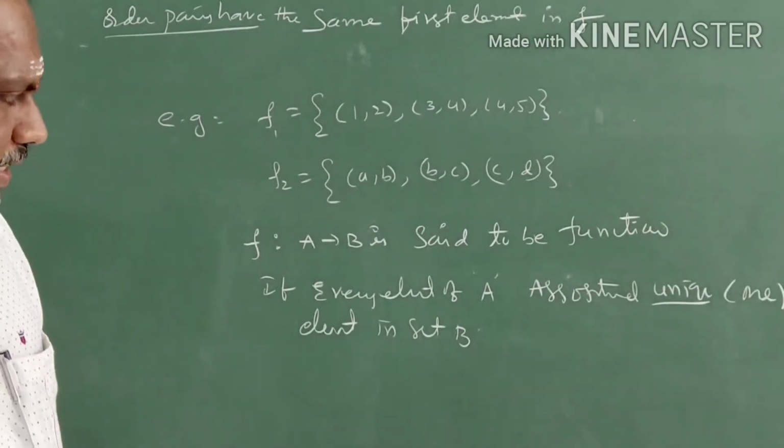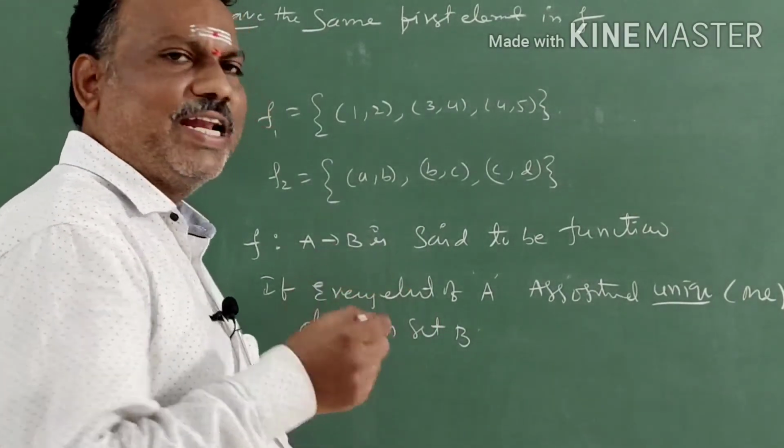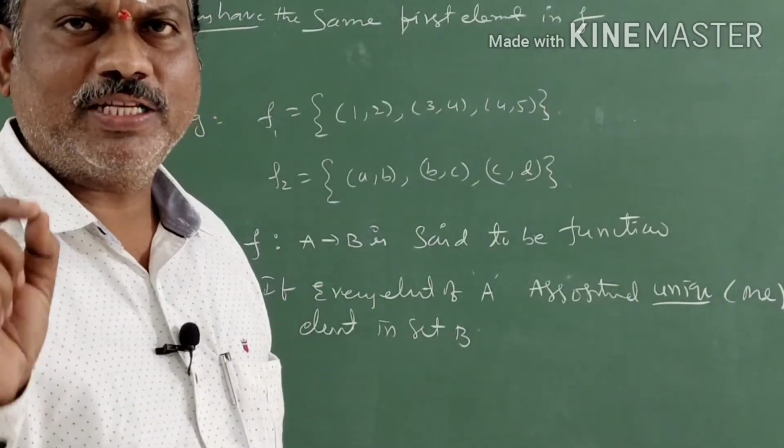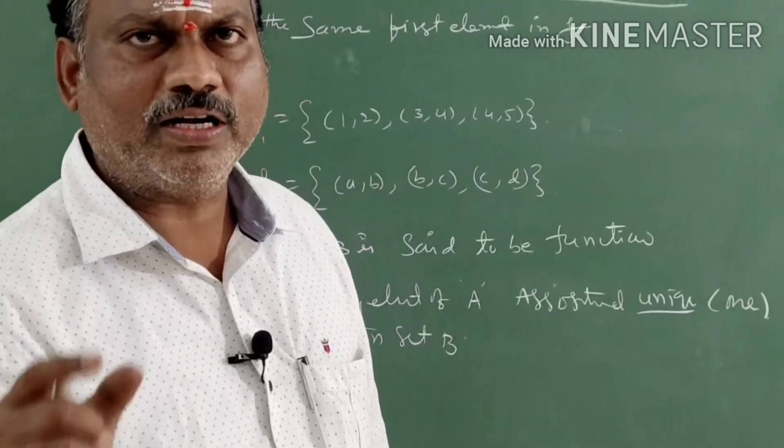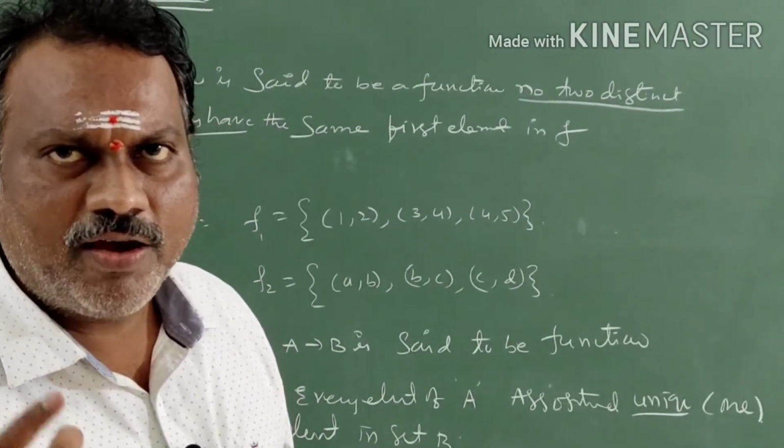Associated means there is a relation. Only one element, it must be an image. It should not be more than one. It is called the definition of a function.